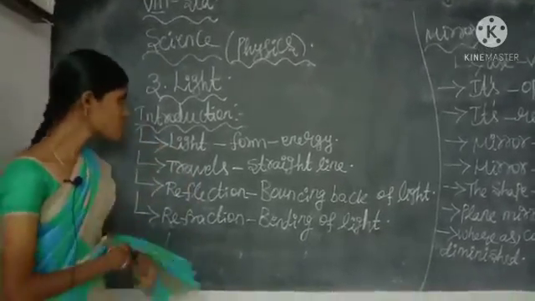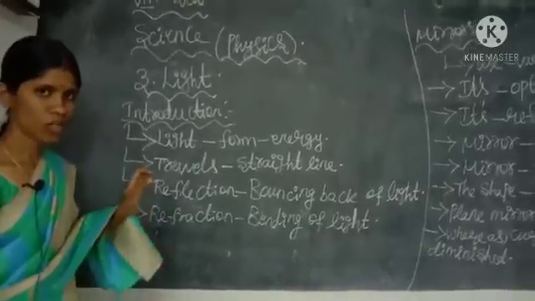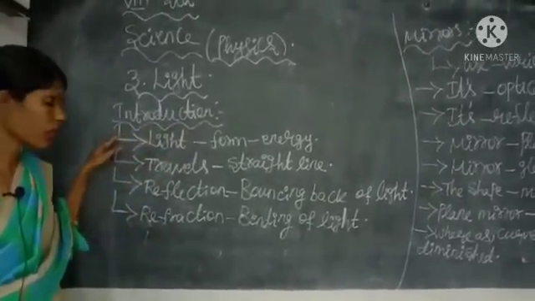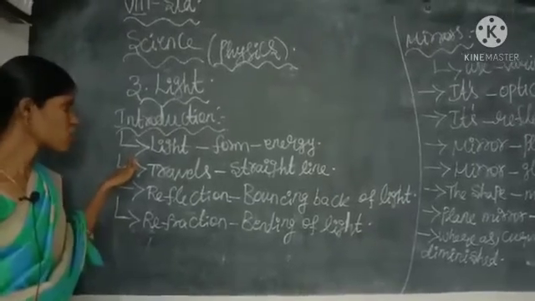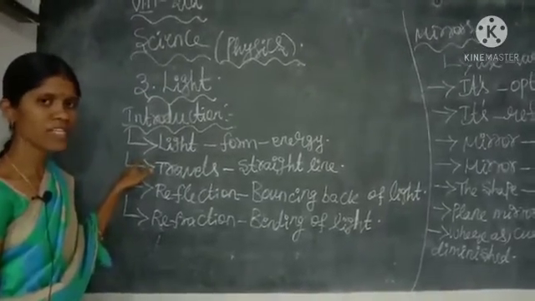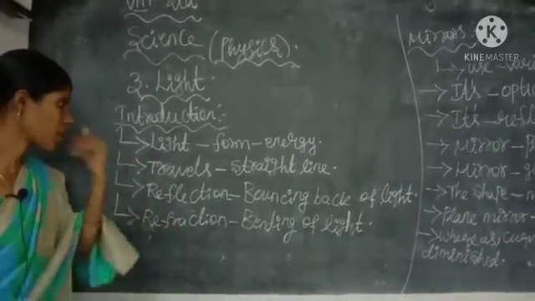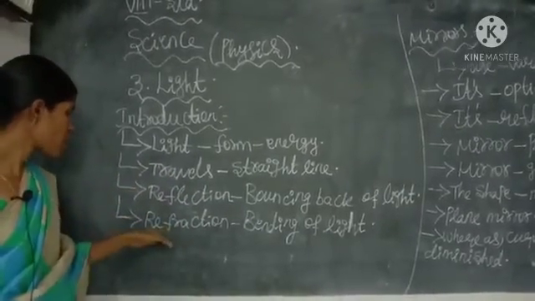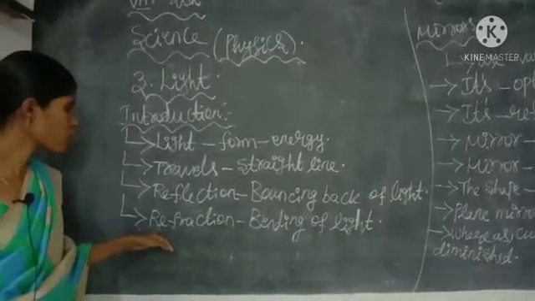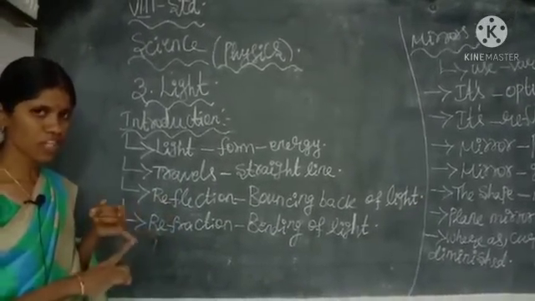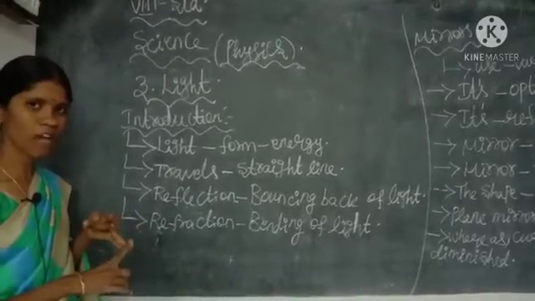The first one is light is a form of energy. Light is one type of energy, like a sound wave. Next, light travels in a straight line. Always the light travels in a straight line from one place to another place. In this lesson we are going to learn briefly about two concepts: one is the laws of reflection and another one is the laws of refraction.